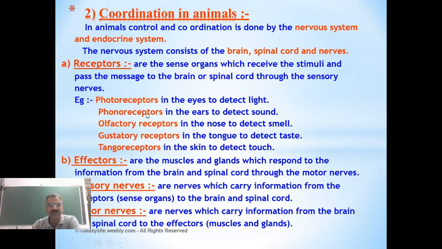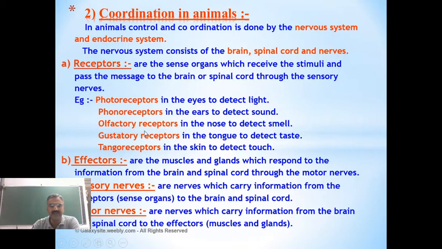So phonoreceptors, which are also called auditory receptors, where are they present? They are present in the ears, which are responsible for receiving the sound. That means they detect the sound.